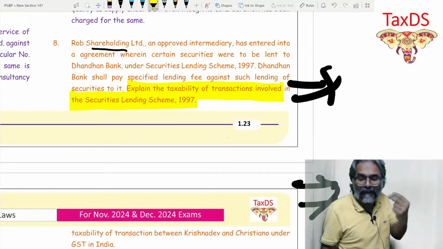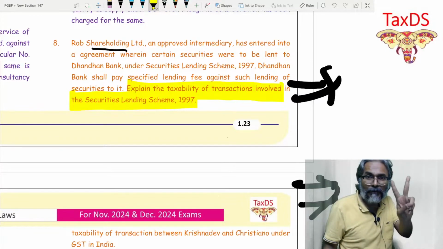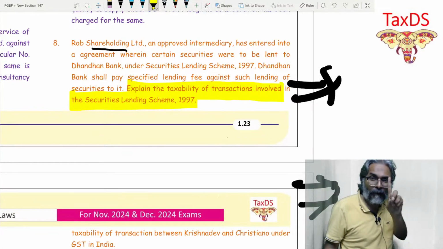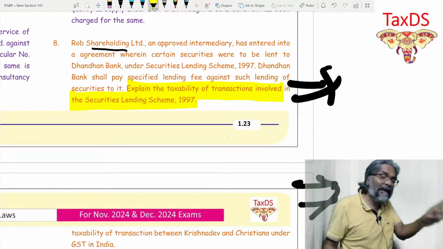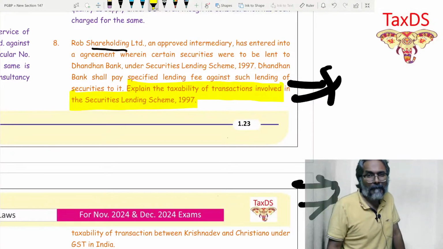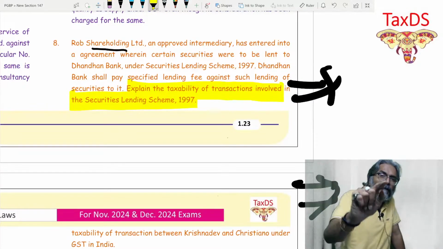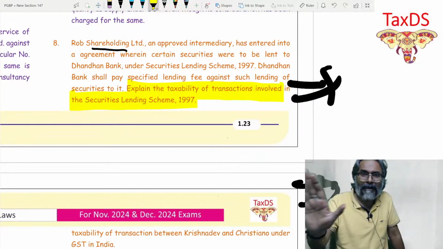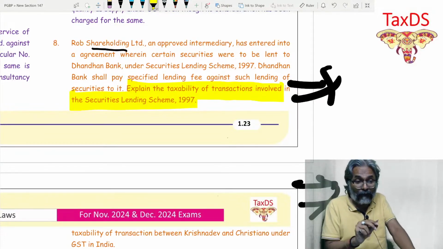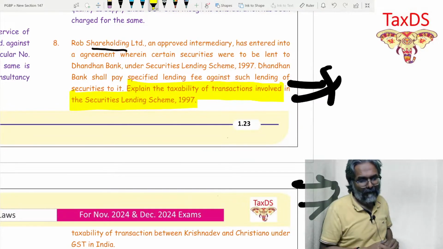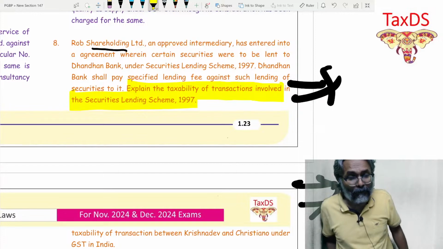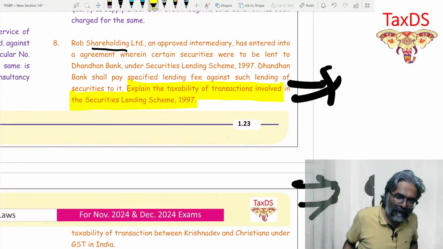Therefore, there are 2 transactions involved, and you will not get full marks if you confine yourself only to a single transaction. Read the question very carefully, friends.